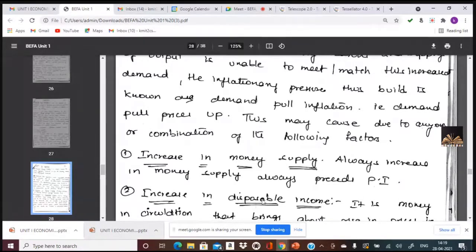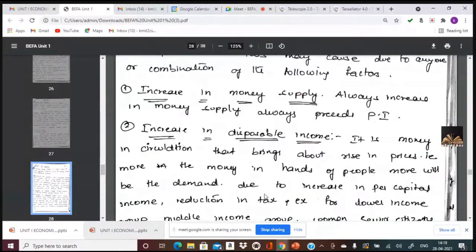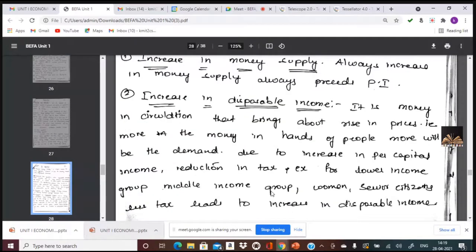The first reason is an increase in money supply, or more money in the hands of the consumers, and the second one is an increase in disposable income, as disposable income is equal to personal income minus personal taxes or direct taxes. So if there is more money in the hands of the consumers which they are ready to spend, that would be the reason for demand pull inflation. More money, more demand, less supply, which creates inflationary pressure on the demand, leading to an increase in the prices.